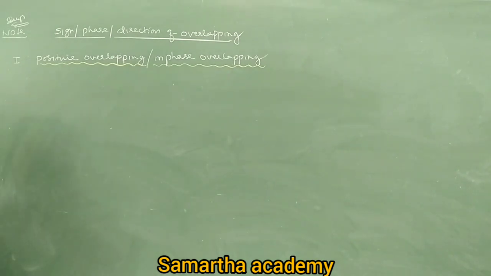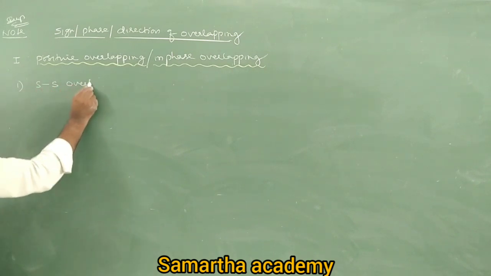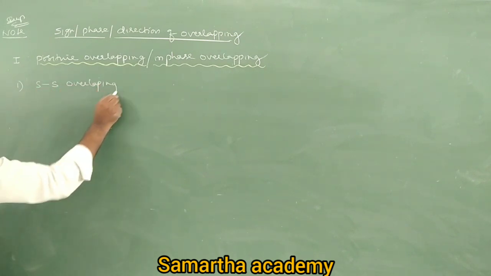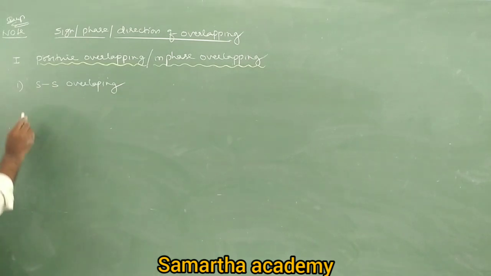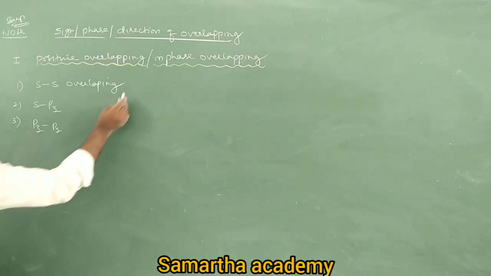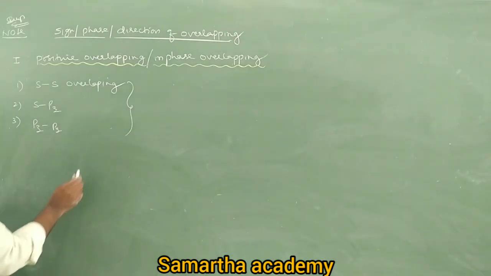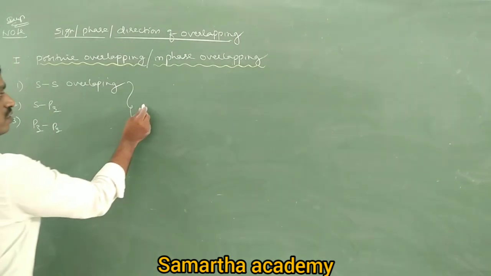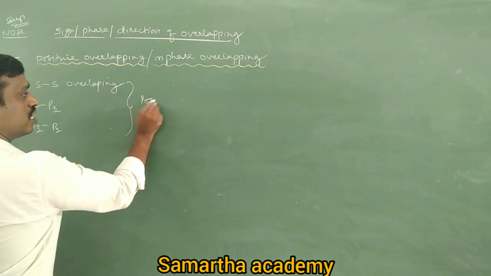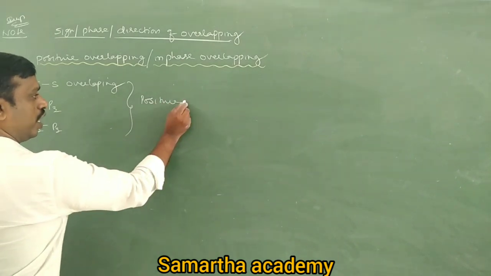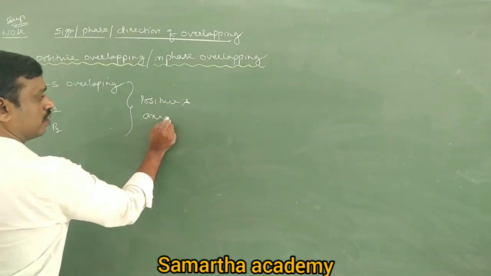In positive overlapping, we have SS overlapping, which is always positive, then S PZ overlapping, and the third one is PZ overlapping. These three overlappings come under positive overlapping, as well as axial overlapping.